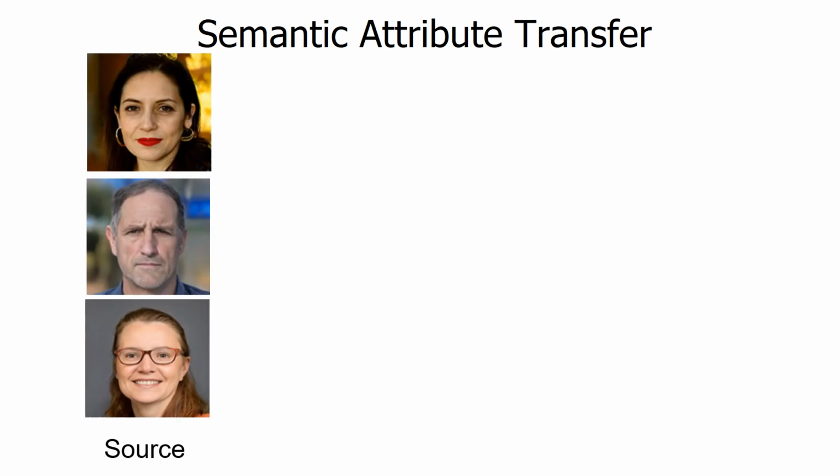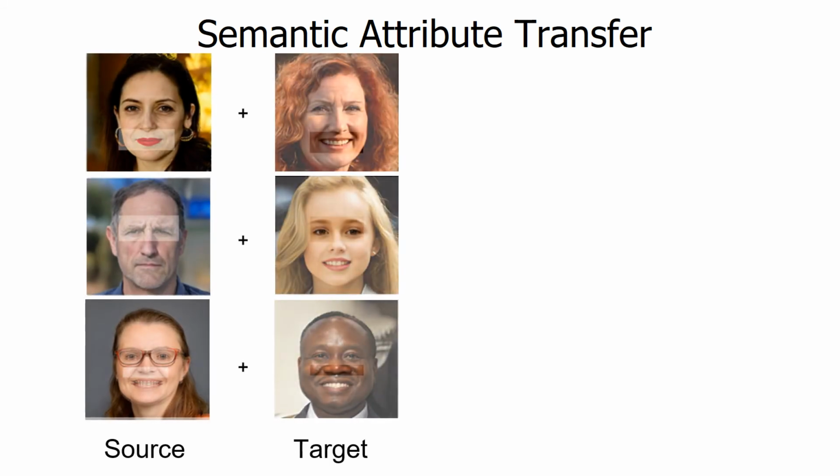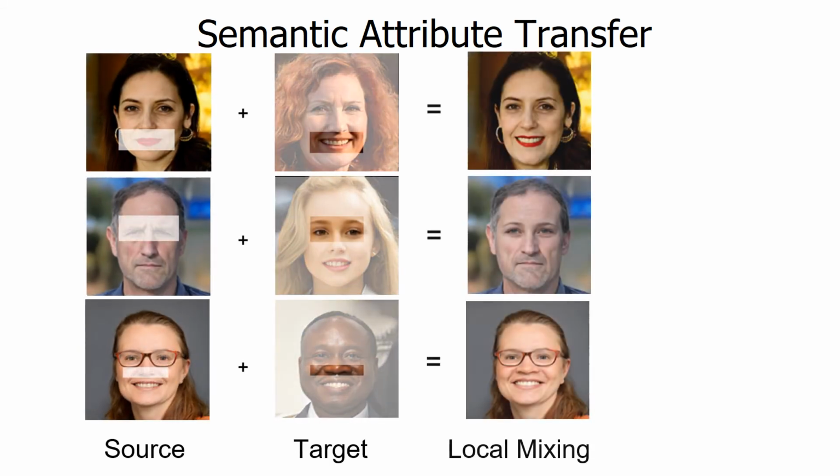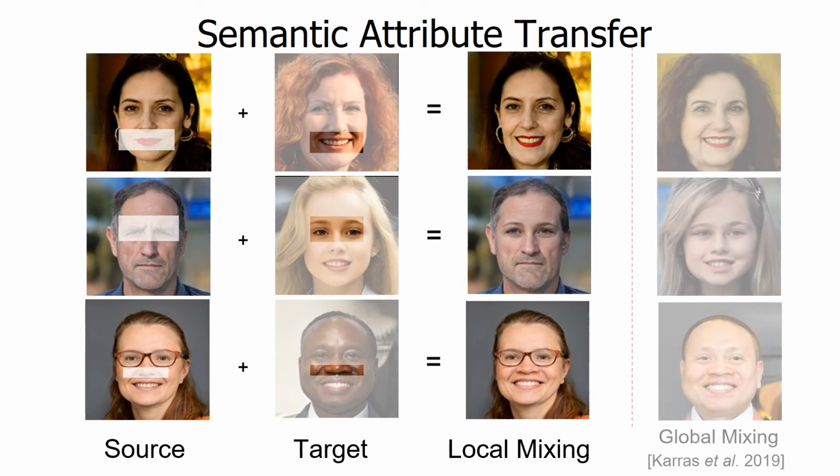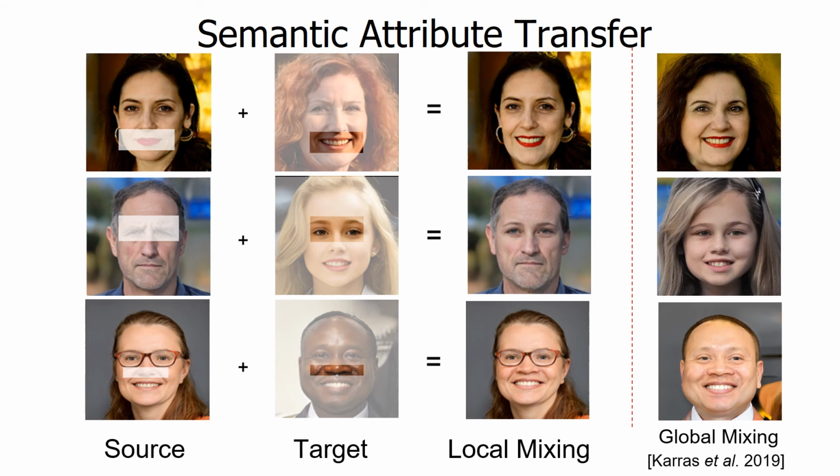The next application is attribute transfer. Here, given a source latent code, a target latent code, and a mask, we generate an image that corresponds to the attributes encoded in the source outside the indicated area and in the target inside. The effect is that we are able to transfer only local attributes like lips, eyes, and nose appearance. This is in contrast to the original style mixing by StyleGAN, where we get a global mixing effect.